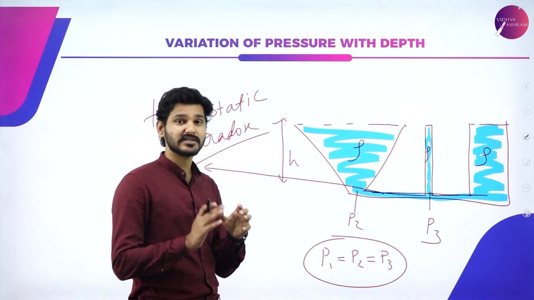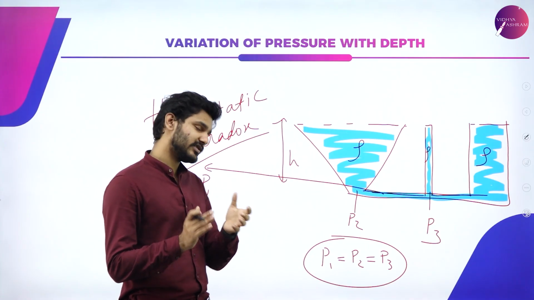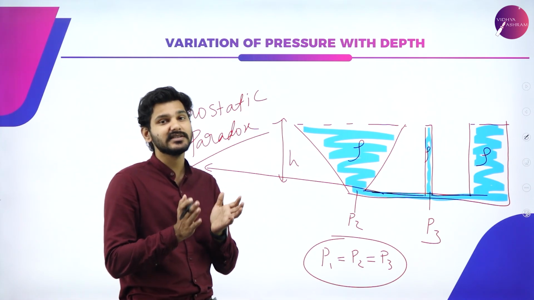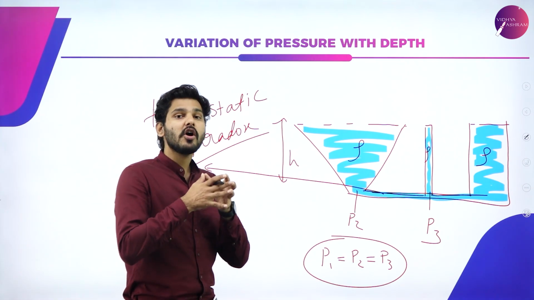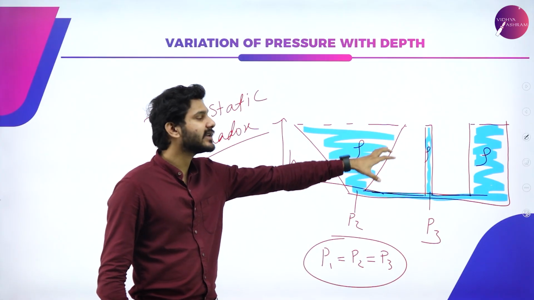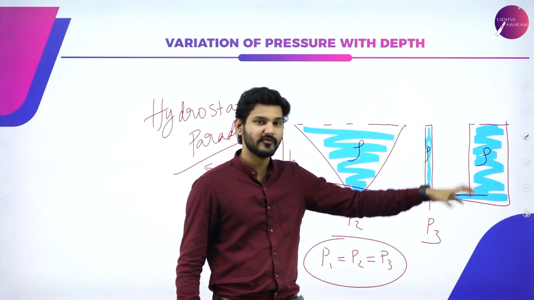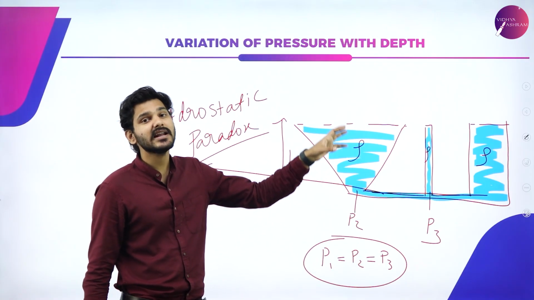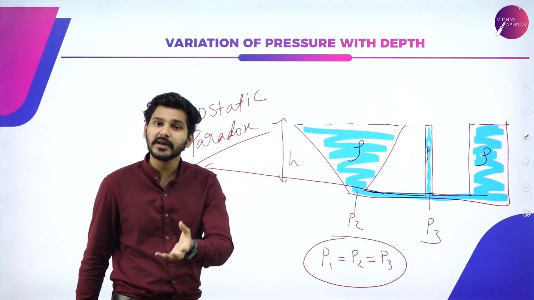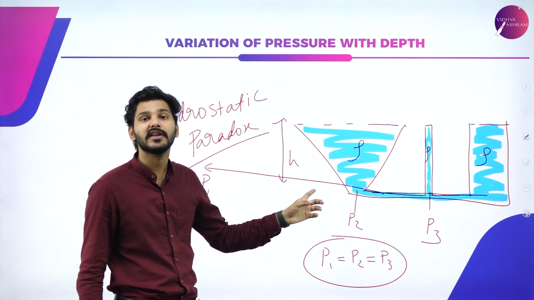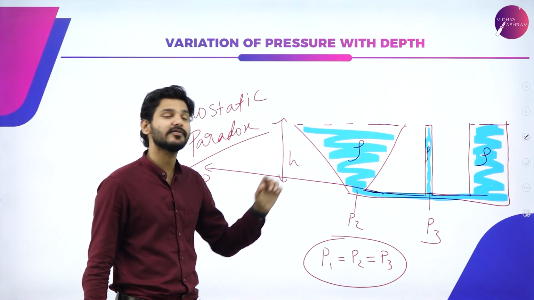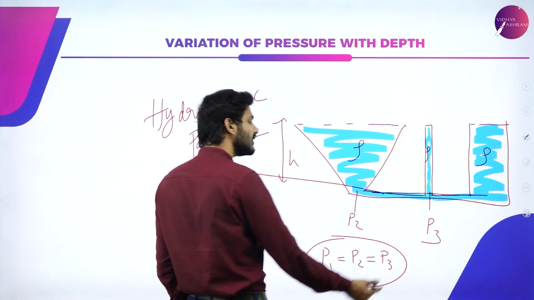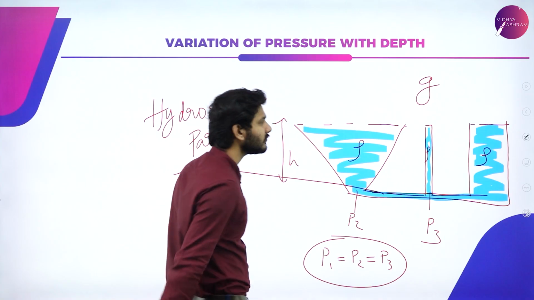So this is known as the hydrostatic paradox. Simply to put it into words, the pressure inside a liquid column, a column which contains liquid, only depends upon the height of that particular column, the density of the liquid inside the column, and finally the acceleration due to gravity, that is g.